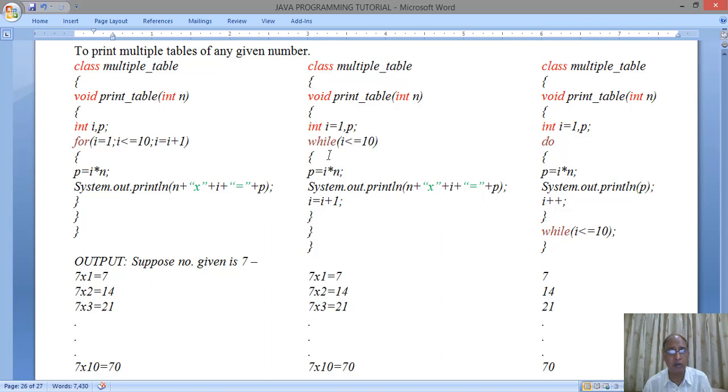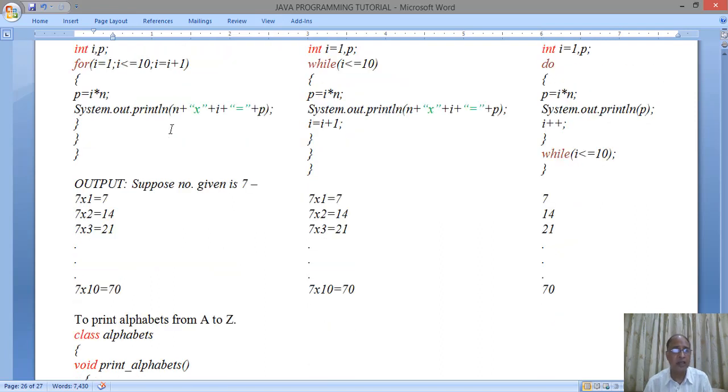Same thing we are doing here also. The only difference is that we are initializing the value of I is equal to 1. Otherwise, while I is less than or equal to 10, p is equal to I into n. System.out.println, the same method. I is equal to I plus 1, incrementation. So initialization, condition, and incrementation are the same here, and in the do while also it is the same thing. So this type of program, if you enter the number 7, will give you the output in this form.